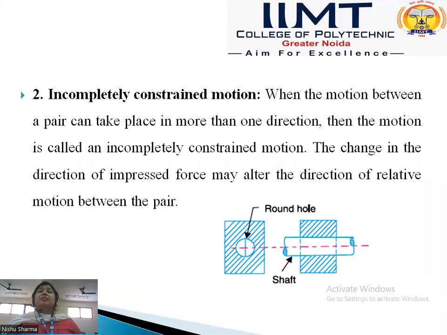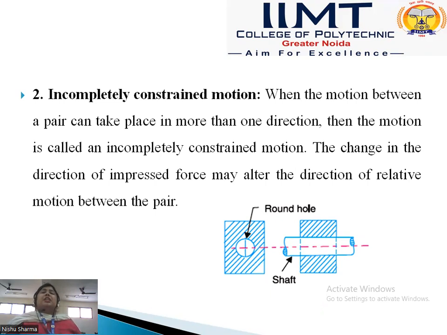In completely constant motion there is motion in only a definite, single direction. But in incompletely constant motion, the motion between a pair can take place in more than one direction, not in a definite direction.